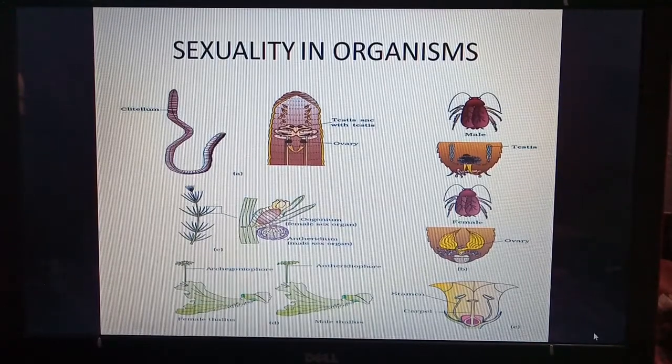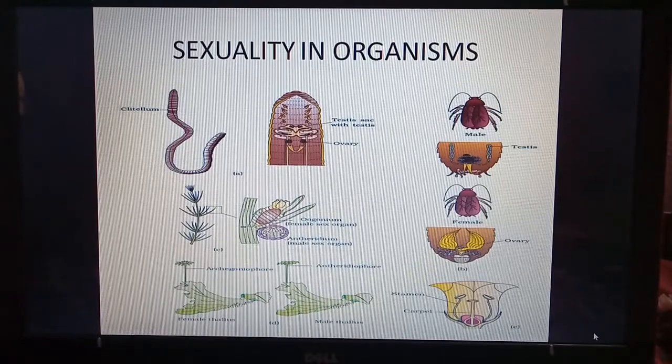In the D figure, we can see two similar plants, female thallus and male thallus. It is a bryophyte called Marchantia. In the female thallus, we can see the female reproductive structure archegoniophore, and in the male thallus we can see the male structure antheridiophore. So it is a dioecious plant.